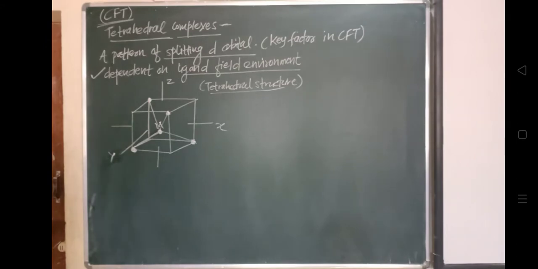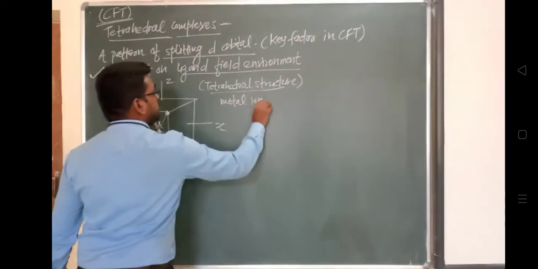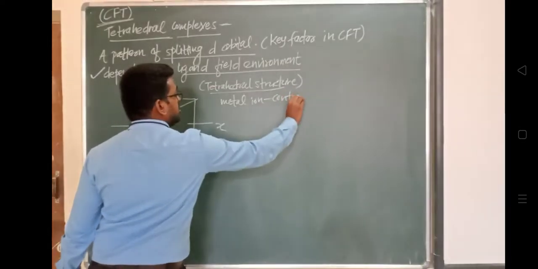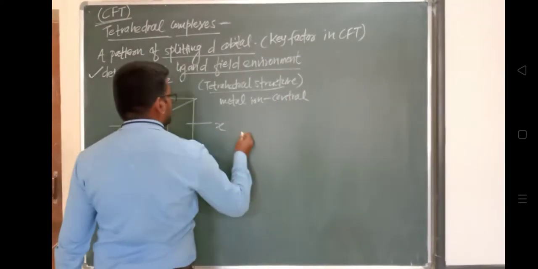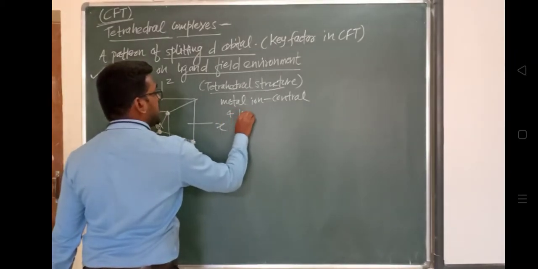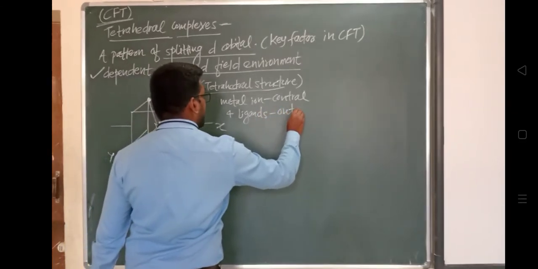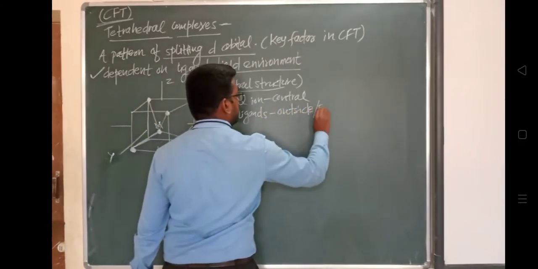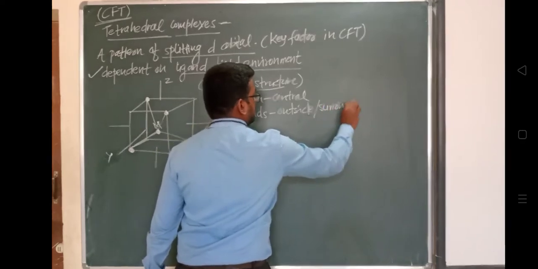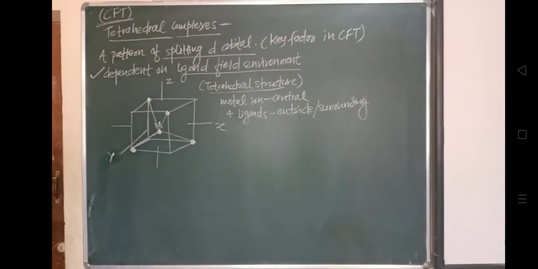So the tetrahedral structure has metal atom M at the center and four ligands occupying the corners. The metal ion is present at the center, and surrounding it there will be 4 ligands, outside the metal ion, occupying the corners.